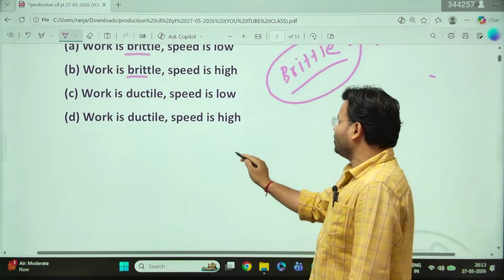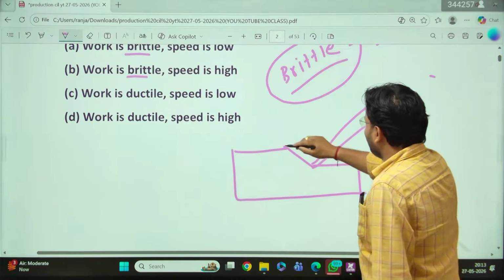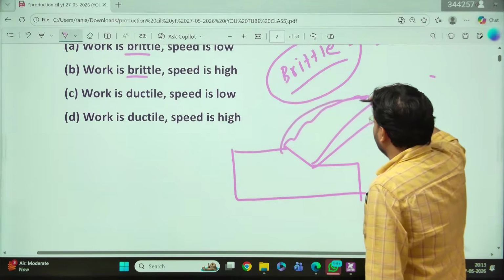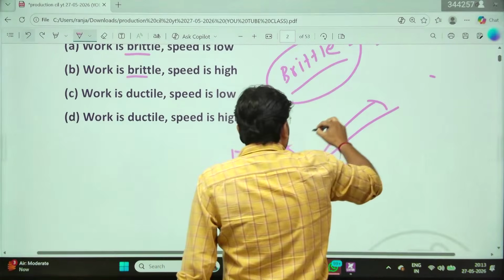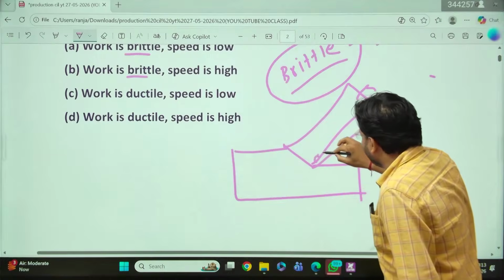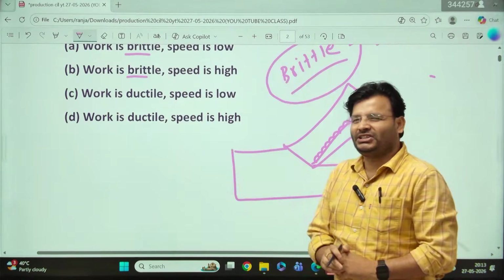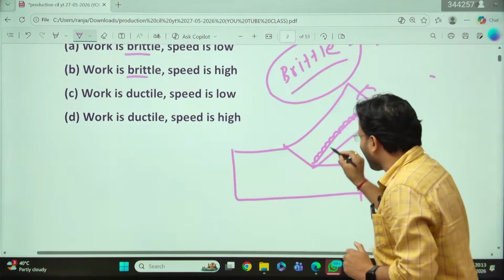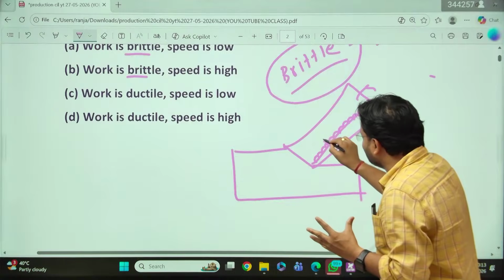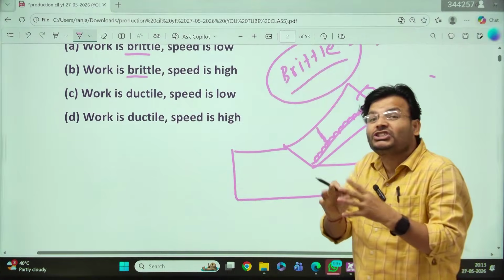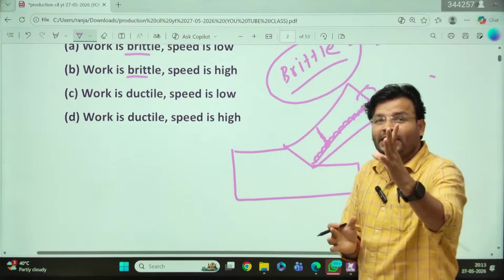Just try to understand. Suppose you have a chip like that, and you are going to cut. This is your chip. Because of the friction at the rake face, a crack is going to be generated. Now, if this crack gets sufficient time to reach from there to there, we will get the discontinuous chip. If the crack is formed and gets sufficient time, we will get the discontinuous chip.